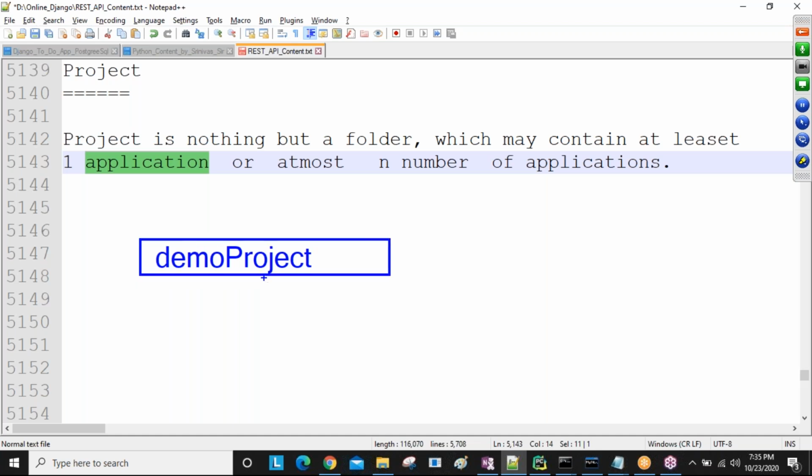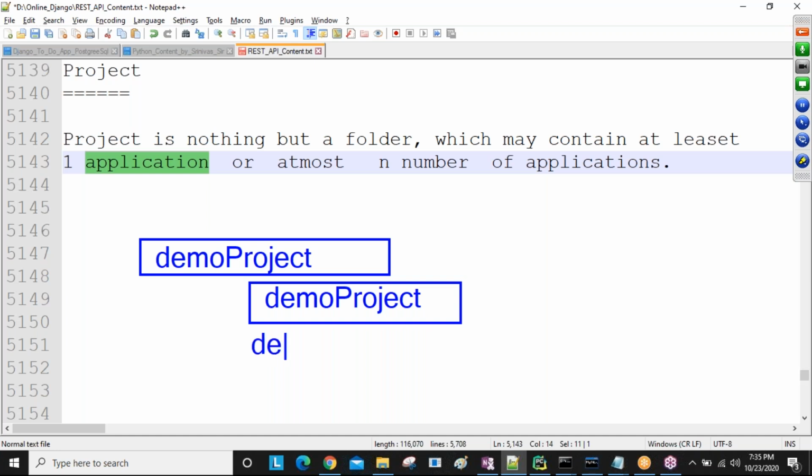This is the root folder, and inside it we get our main project, the demo project. Here one application also, the demo app, we get. So this is the thing: one project, one application mandatory. If you want n number of applications,